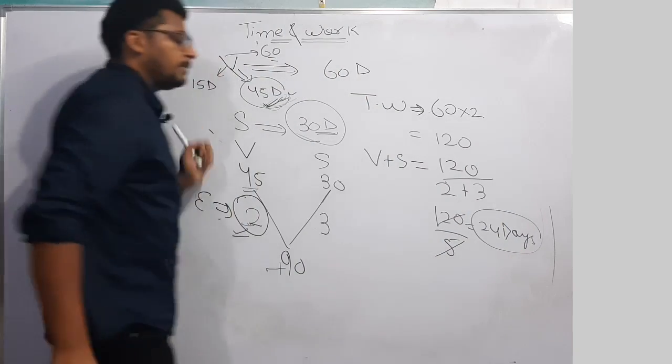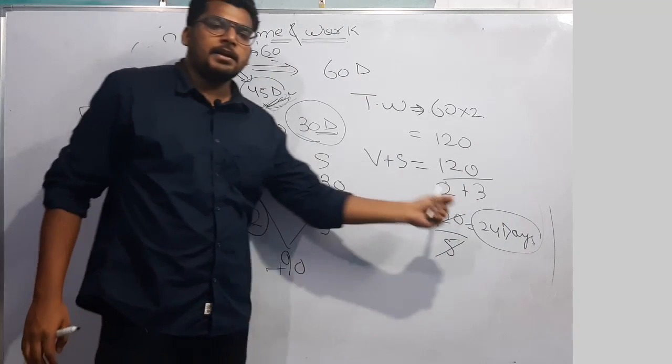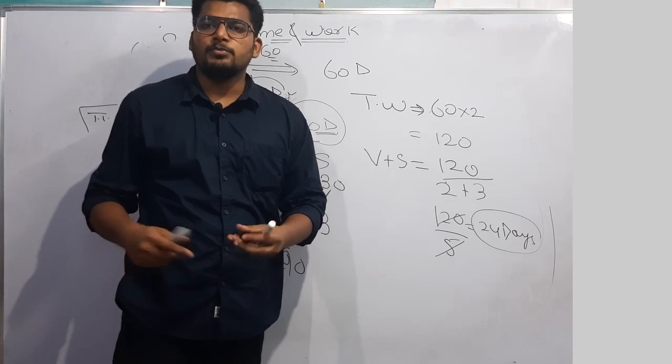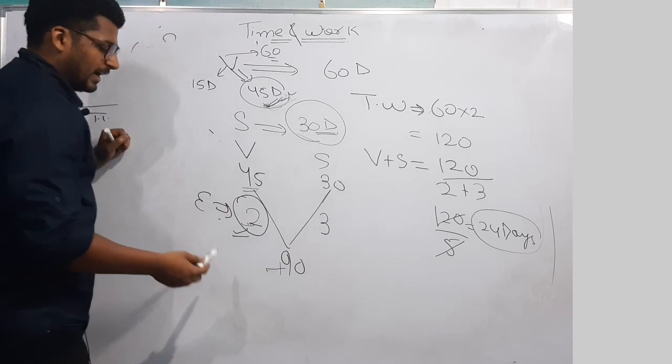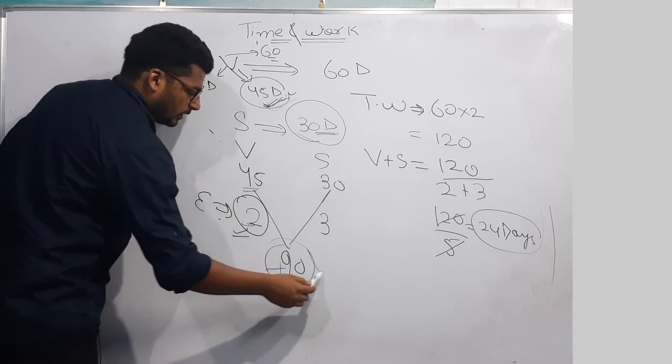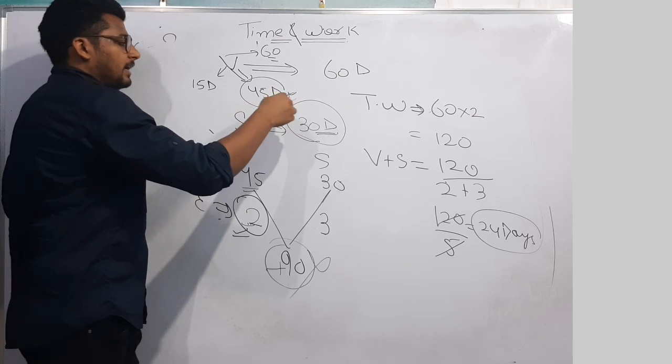This work will be completed by Vaibhav and Sandeep in 24 days. That means option number D is correct. Why have I not taken this as complete work? Because I have taken the remaining work here.